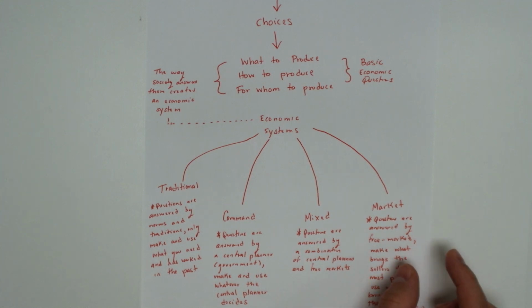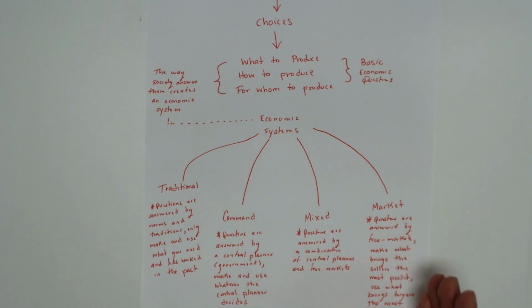And that interaction between the two, both working in their self interest, is going to determine what's going to be produced, how it's going to be produced, and who's getting the things that are being produced. So it's buyers working in their self interest of getting the things that make them happy, and sellers working in their self interest of making the most profit possible, determining what's being produced over here, that interaction between buyers and sellers.